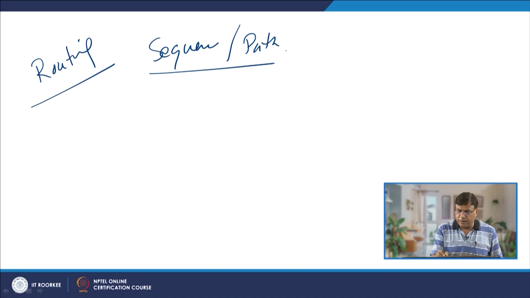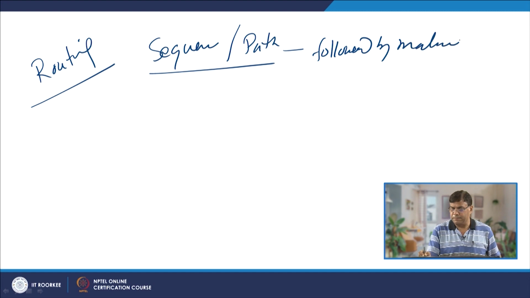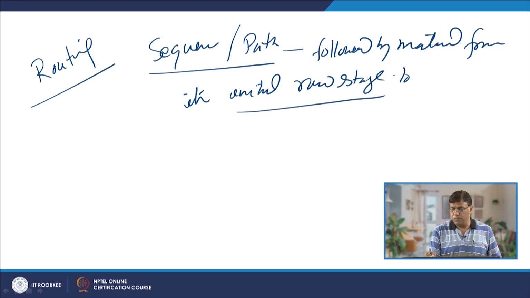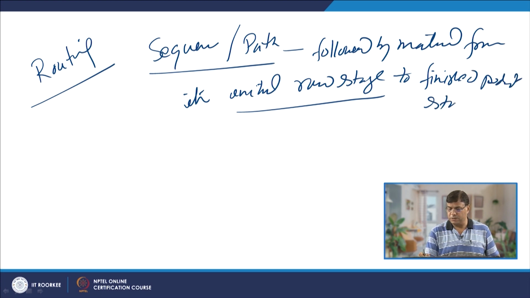So, the path followed by material from its initial raw stage to the final finished product stage. In this course, the raw material will be processing, will be moving,